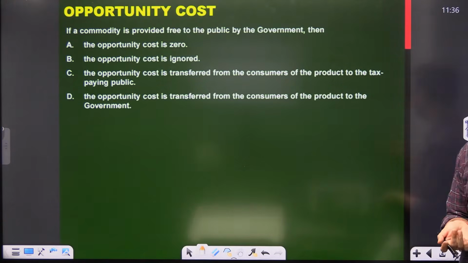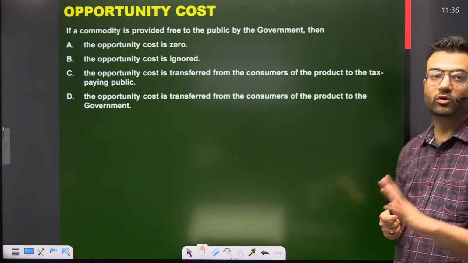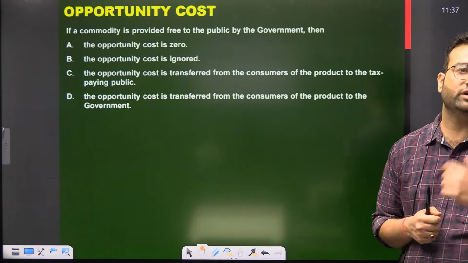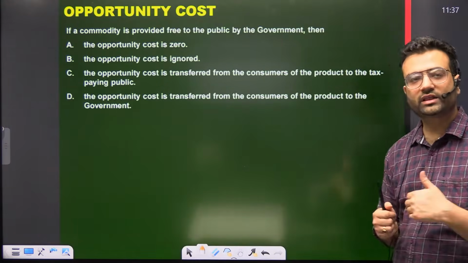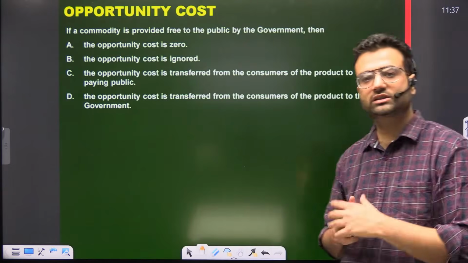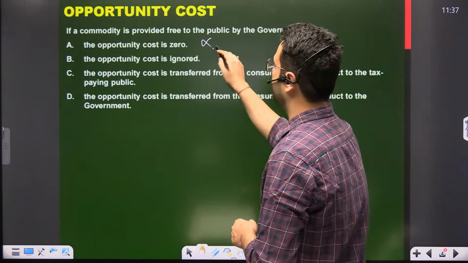If any commodity is provided free to the public, then what? The opportunity cost is zero. No, how can opportunity cost be zero if it is provided free of cost? If it is provided free of cost, then we, the taxpayers, incur the cost. So this is not the correct answer. This is a wrong statement.